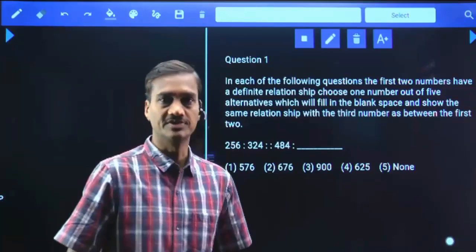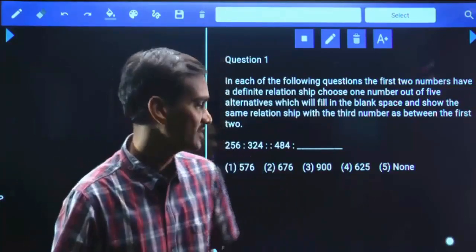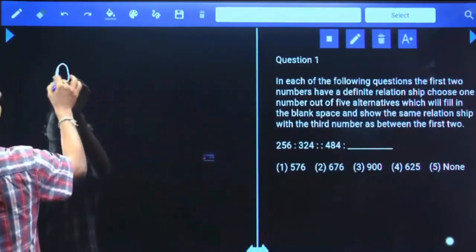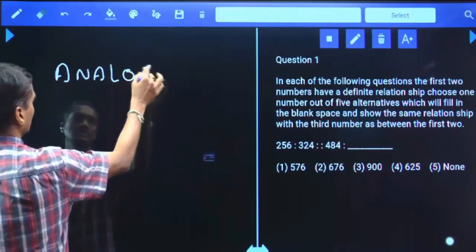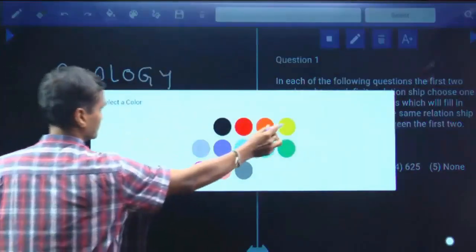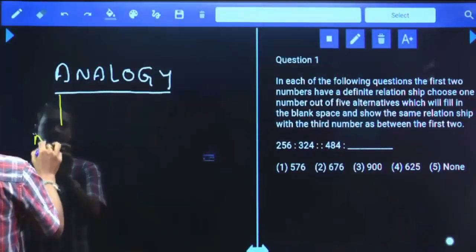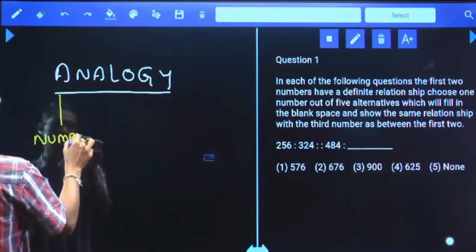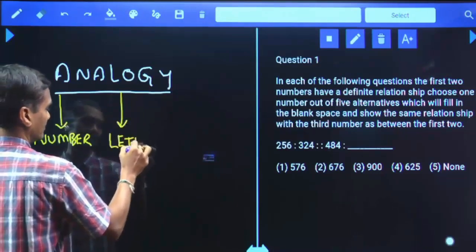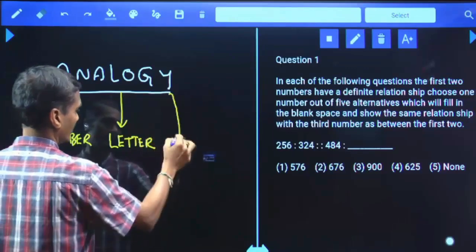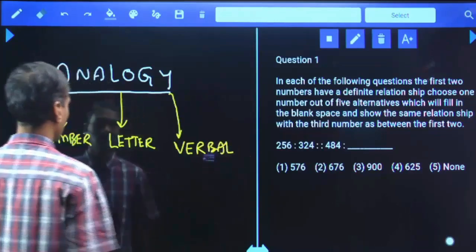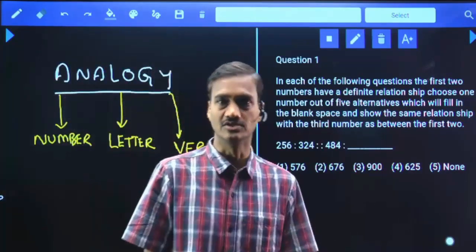Now we are going to start with the next topic in this reasoning section, that is analogies. In this analogy there are three different types of analogies. One is number analogy, letter analogy, and verbal analogies. Clear? There are three types of analogies in this one: number, letter, and the verbal analogies.